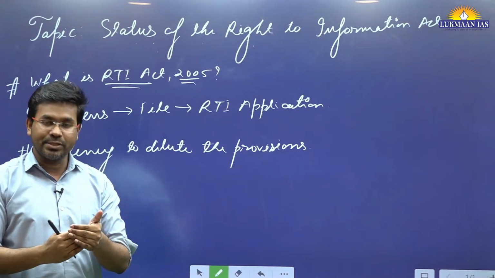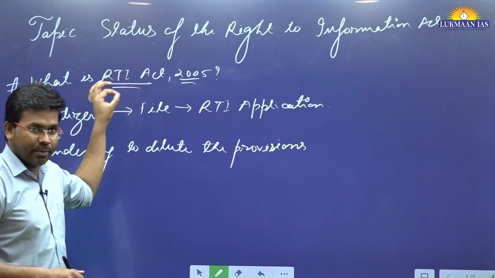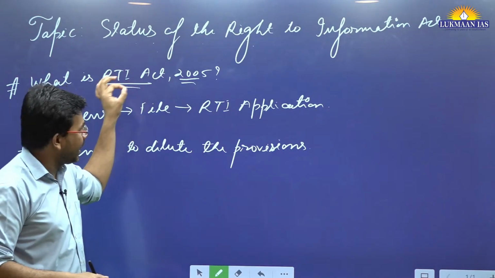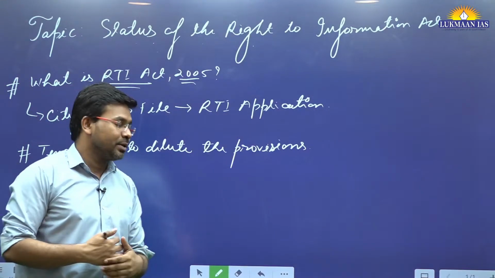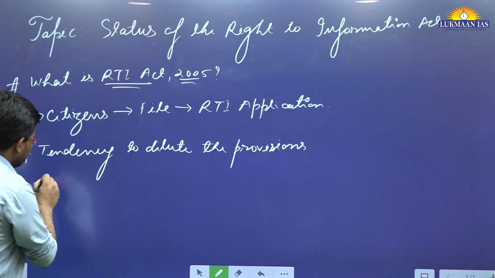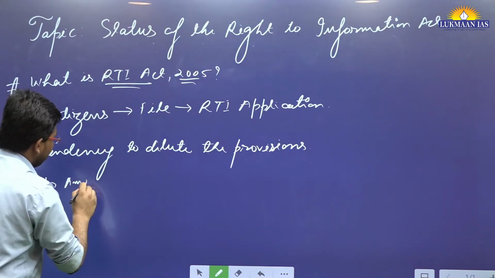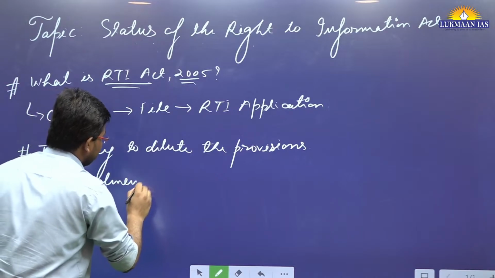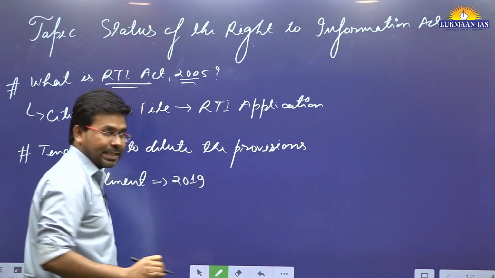How can the government do it? By doing modifications, by doing amendments to the act, either directly in the act or through some other legislation. There has been an amendment to this particular act in the year 2019 by the government.